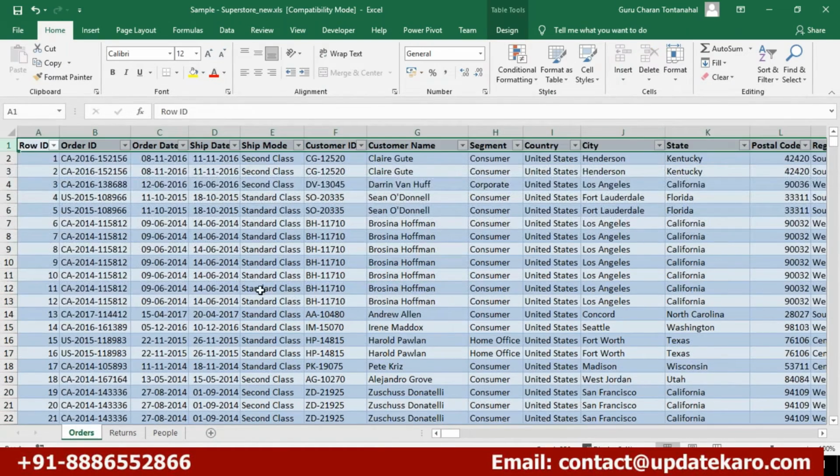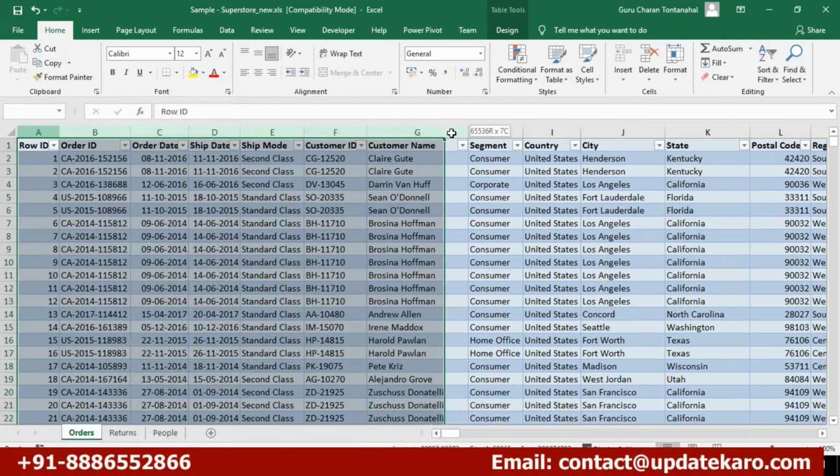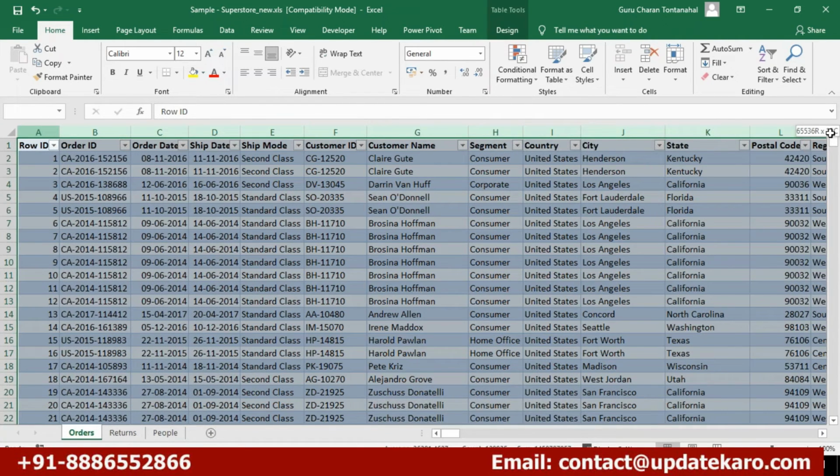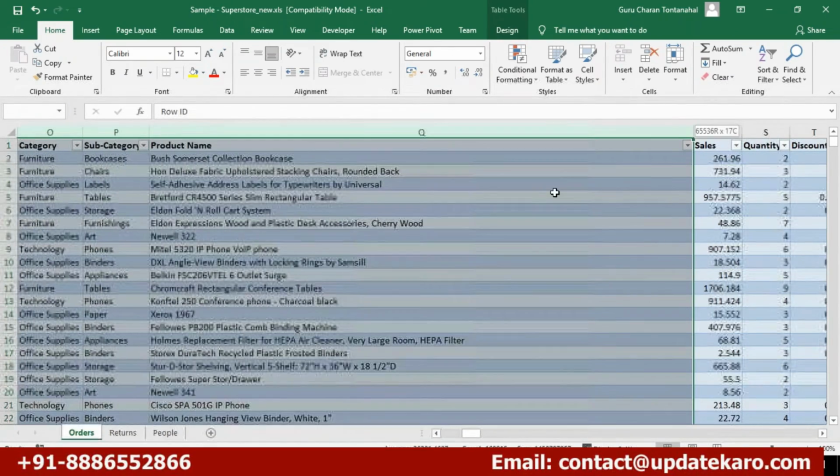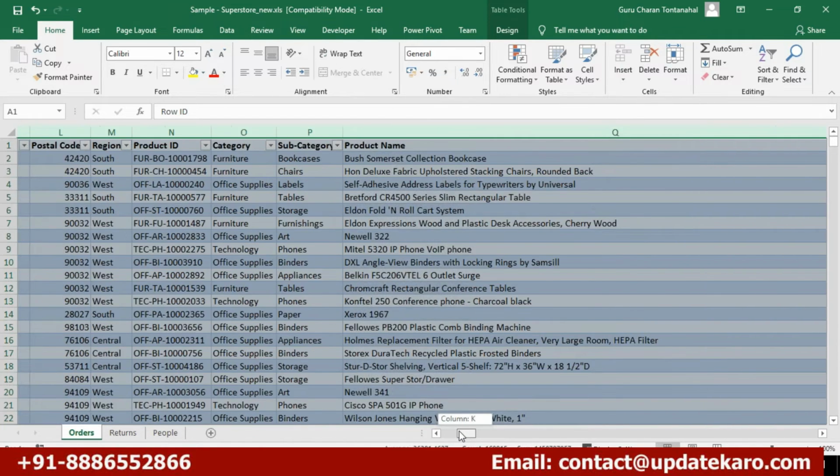These are my headers, the column names, and this is all my data. Till here we have all categorical data. Everything is text.